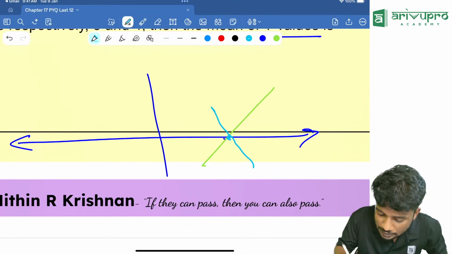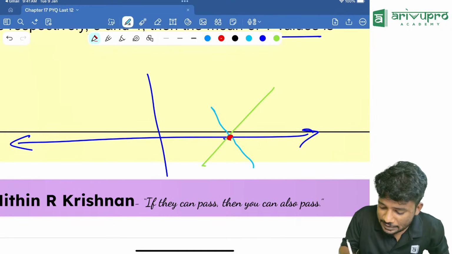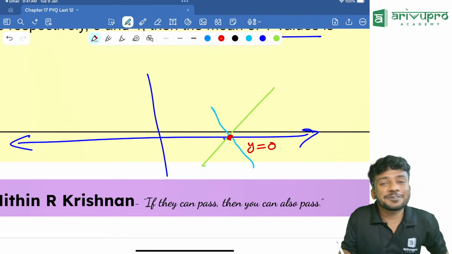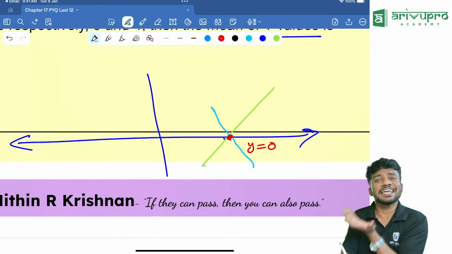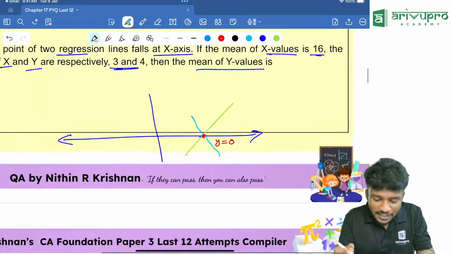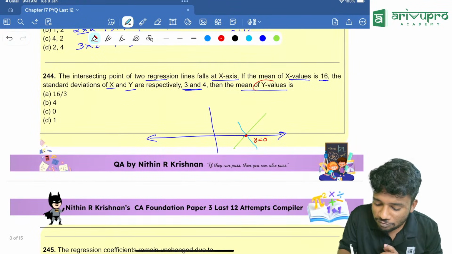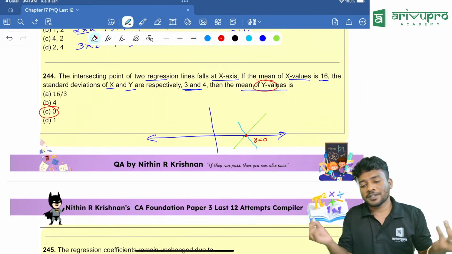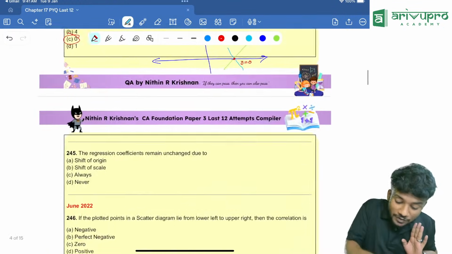So these two lines are meeting at the x-axis. Okay, this is the x-axis. What happens on the x-axis? On the x-axis, the y value is equal to 0, correct? Only x values are there. If a point lies on the x-axis, that means y values are 0, which implies the mean of y values is 0. One of the good questions which was asked in the previous year.